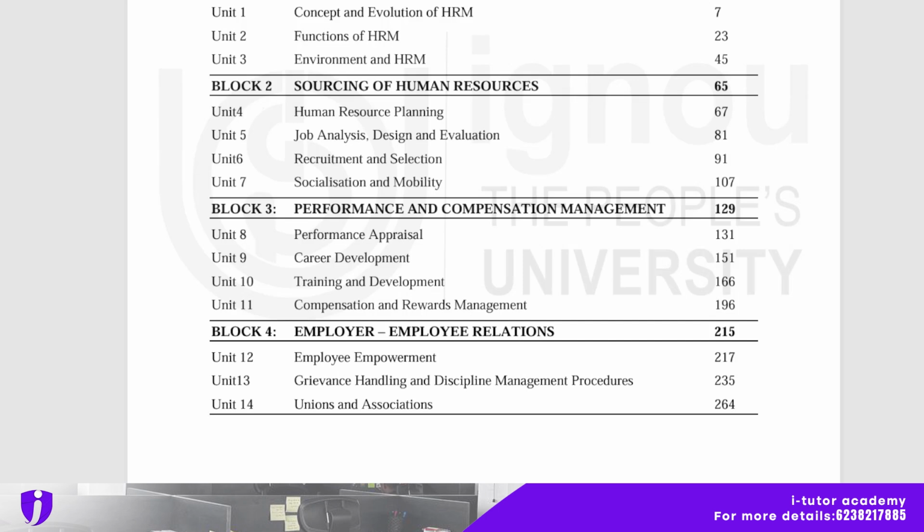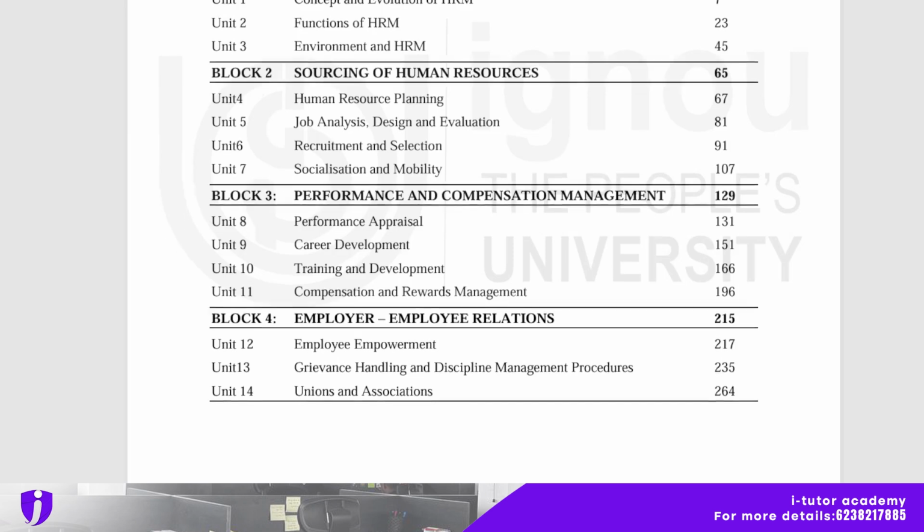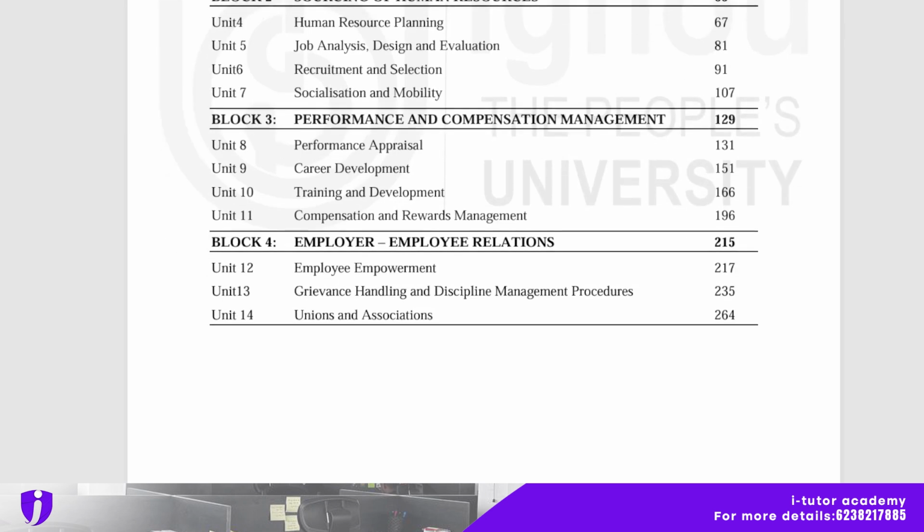Unit 4 discusses human resource planning. Unit 5 discusses job analysis, design and evaluation. Unit 6 is recruitment and selection. Unit 7 is socialization and mobility. And next is block 3, that is performance and compensation management.